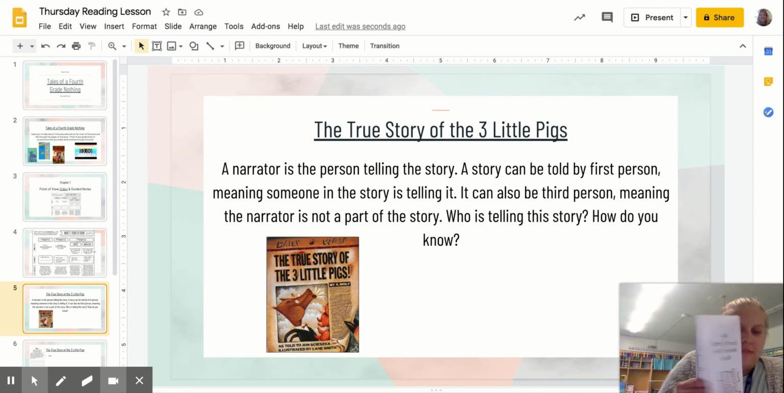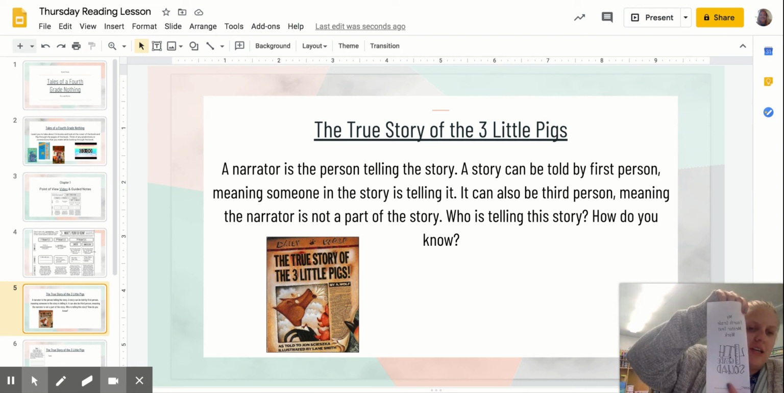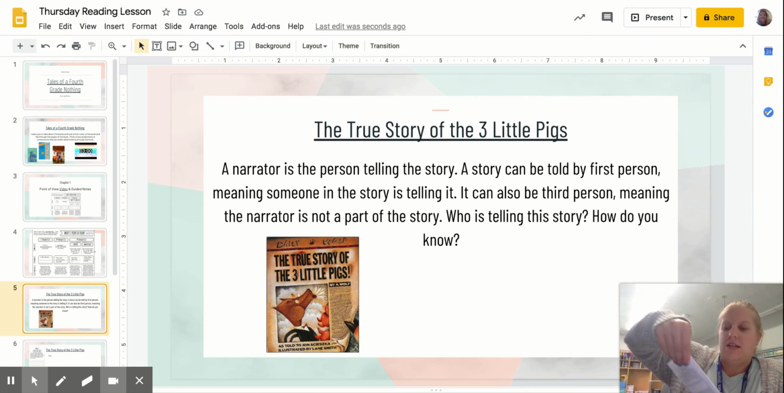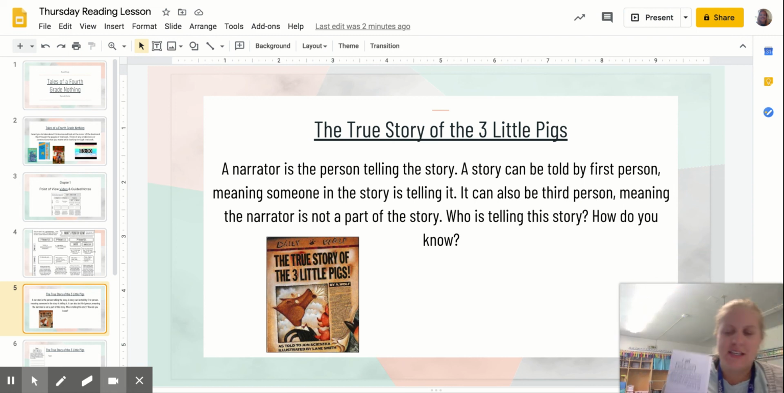So after you listen, you're going to open up to day 1 in your 4th grade, and that is right here, point of view, day 1. I hope that's not backwards. Sorry if it is. And then you're going to write on here, and on the next slide, we're going to talk about what your answer should be. Okay? So you're going to listen to the true story of the Three Little Pigs, fill out your little point of view, and then you're going to check your answer on the next slide.